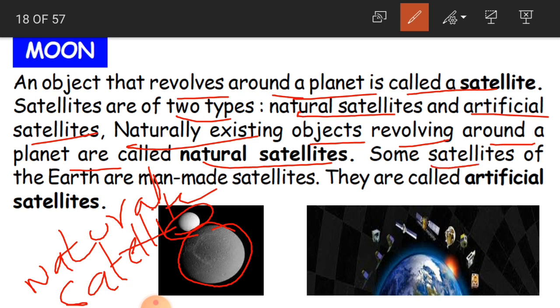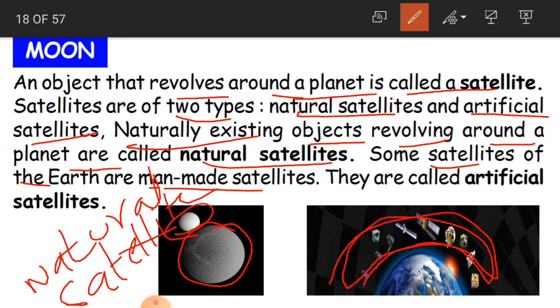And some satellites of the earth are man-made satellites. Are you able to see here, children? All these satellites which are revolving around the earth, our planet, are man-made satellites.